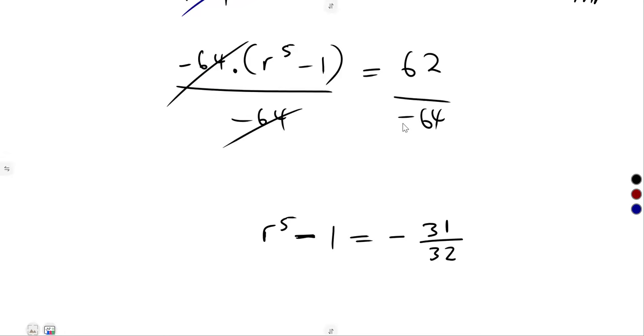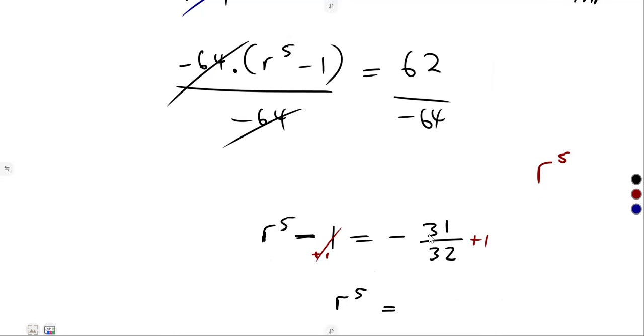Remember, there's a negative. So there is r to the exponent of 5 plus 1. The minus 1 there is just separate from this, guys. It's different from r to the exponent of 5 minus 1. No, this is a separate thing. The minus 1 is on its own, so you can get rid of this by adding what? Both sides of our equation. So we're going to remain with r to the exponent of what? 5. So r to the exponent of 5 is equal to what?